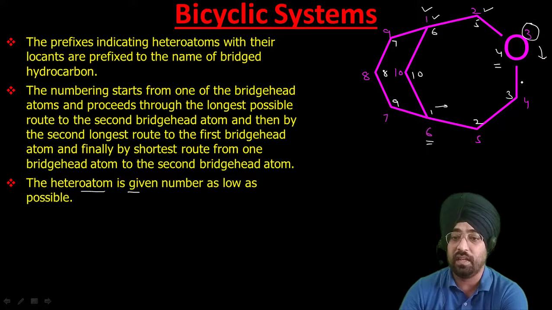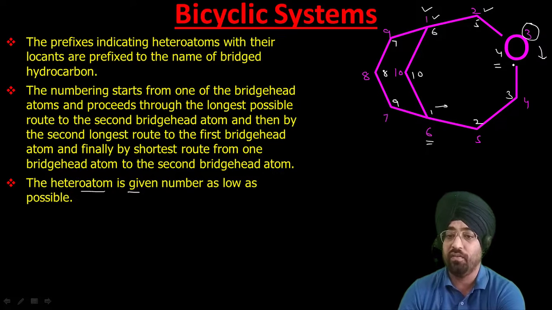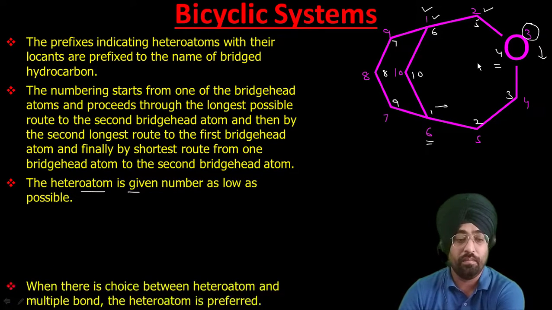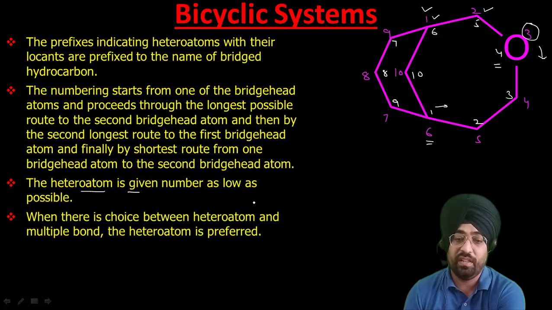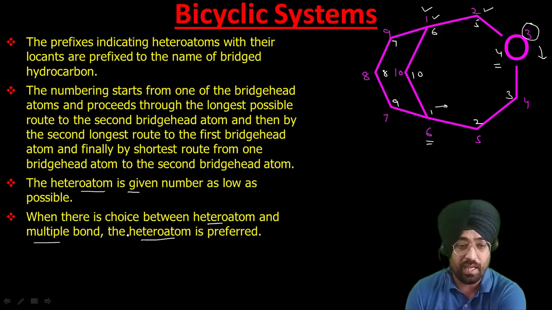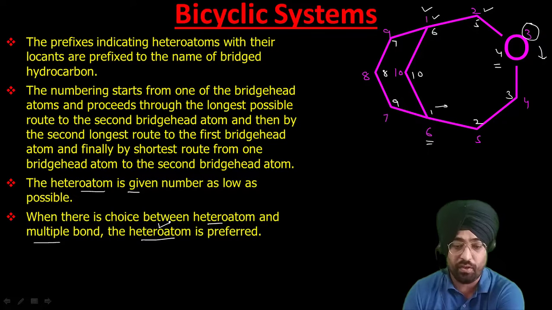So if we have a choice, first you have to number according to your normal hydrocarbon. Then if there is a possibility, we have to give the lowest locant position to the heteroatom. Now if we have more than one heteroatom, as usual the heteroatom is preferred. If there is a heteroatom as well as a multiple bond, then we first give preference to the heteroatom, that we have already discussed.